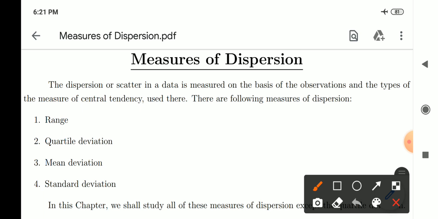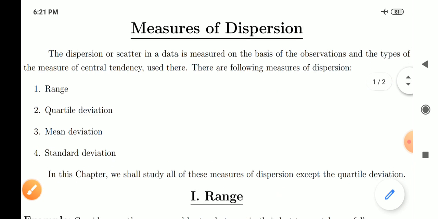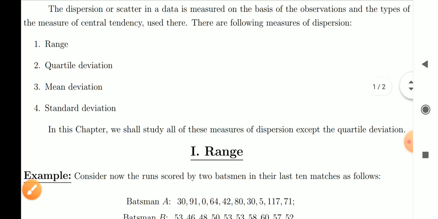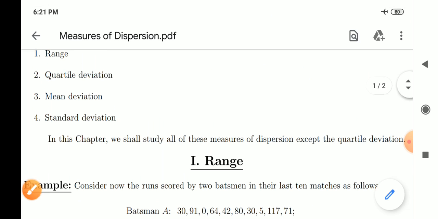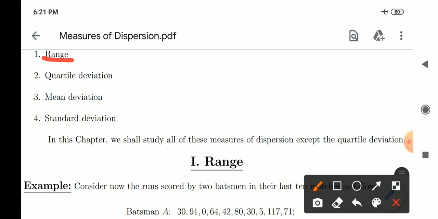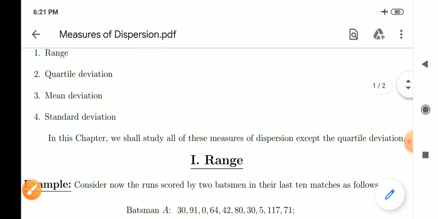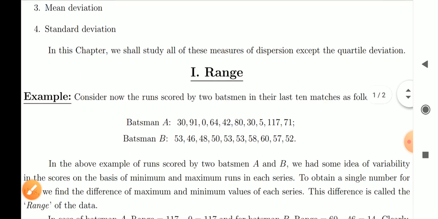There are following measures of dispersion. First one is range, second one is quartile deviation, third one is mean deviation, and the fourth one is standard deviation. In this chapter, we shall study all of these measures of dispersion except the quartile deviation. That means here in this chapter, we are going through the measures of dispersion named as range, mean deviation and standard deviation. We will not concentrate on the measure of dispersion which is named as quartile deviation. One by one measures of dispersion I will explain over here.